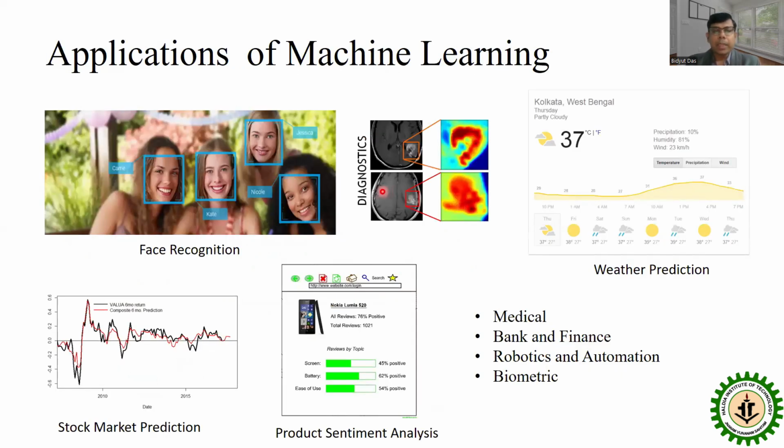Now, what are the applications of machine learning? There are several applications like face recognition, detection, diagnosis, stock market prediction, product sentiment analysis, weather prediction, medical, bank and finance, robotics, automation, and biometric, and so on.